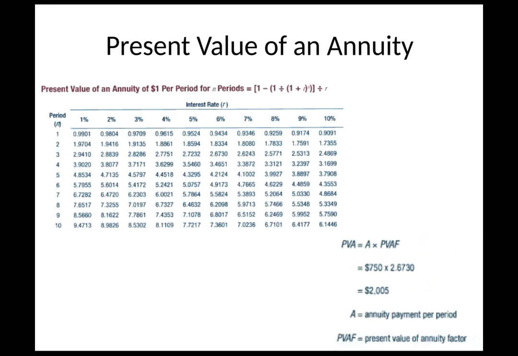Another example, again, showing both ways of how to do this problem. So present value of annuity, that's where the PVA comes in, and all we're doing is taking the annuity and the present value of the annuity in the future. This is the amount of the payment, so in this case, 750 is the payment. And then what we said was 3 years at 6%. So if we go over here, 3 years, and let's go over to 6%, we see 2.6730. There we go. And multiply that, and we get the same answer, $2,005. You can do it both ways, and this is the way we can double check our answers when we do this type of problem.